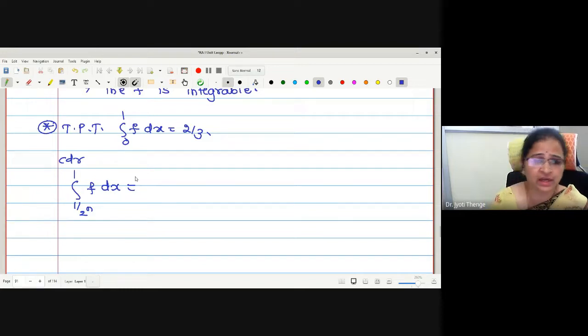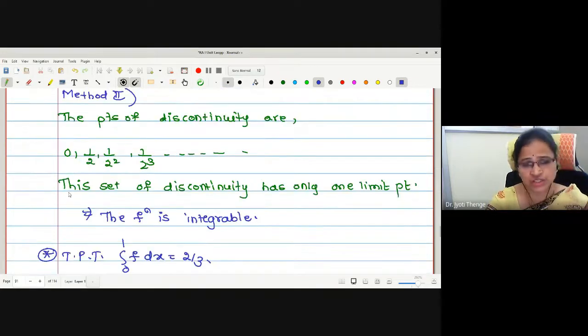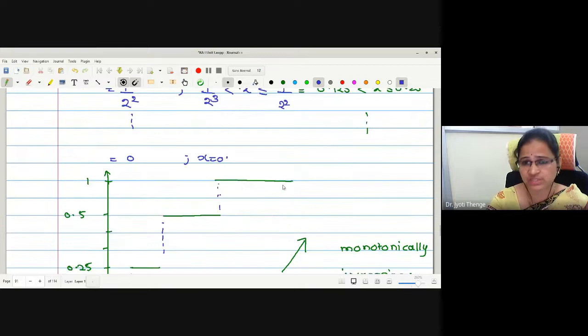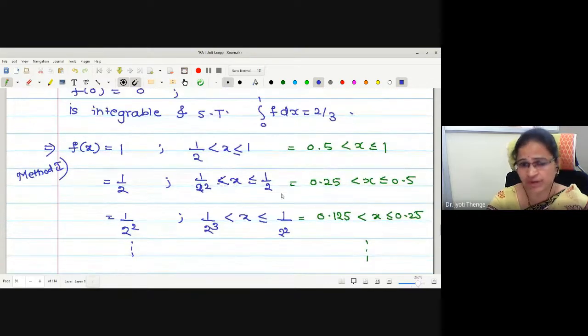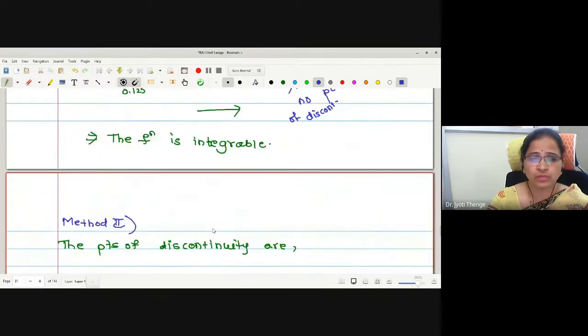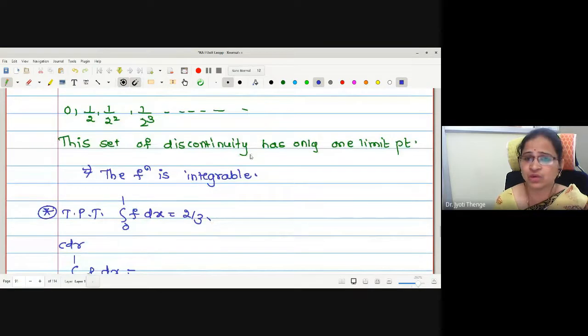Later I will divide this integral as per the points over which the function is defined, that is 1 to 1/2, 1/2 to 1/2 squared, 1/2 squared to 1/2 cubed. Why? Because we know this result of integration: the integral from a to b equals the integral from a to c plus c to b. Therefore, here also we will make use of